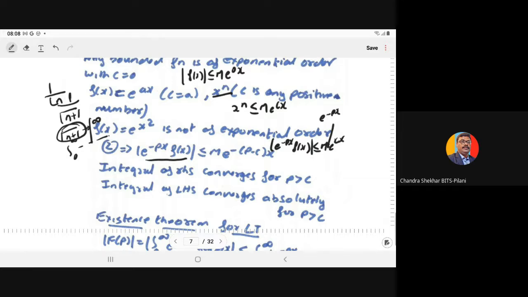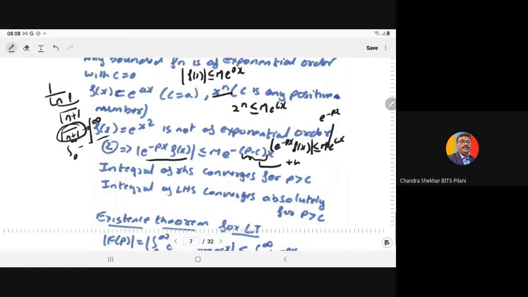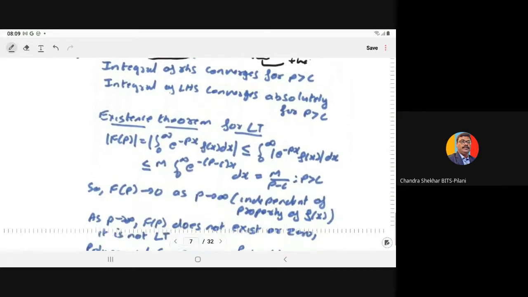So the right side integral converges for p greater than c; the only condition is that this factor must be positive, so p must be greater than c. If the right hand side exists, then the integral on the left hand side also exists, or it is absolutely convergent, and absolutely convergent means the Laplace transform exists.